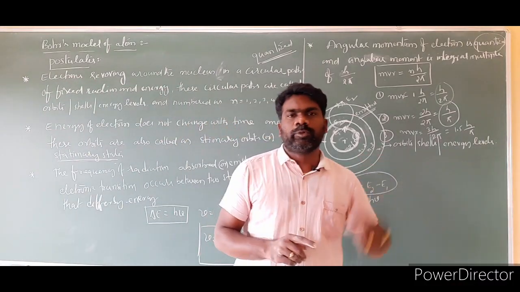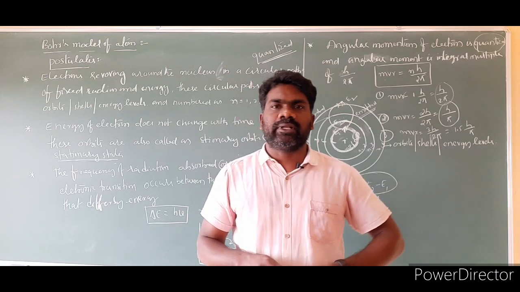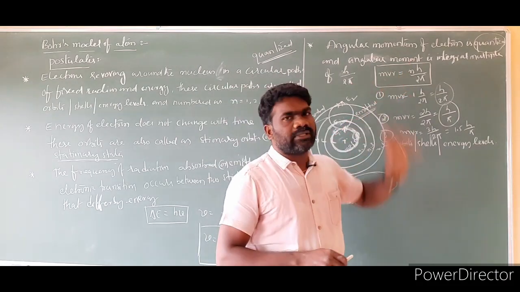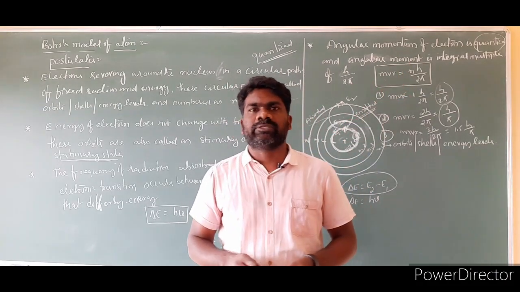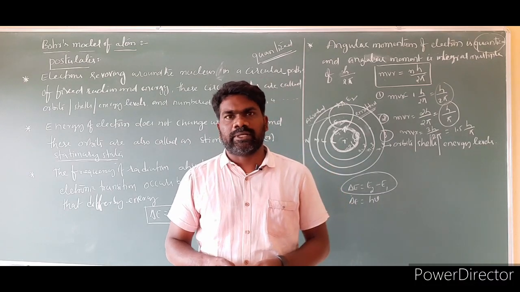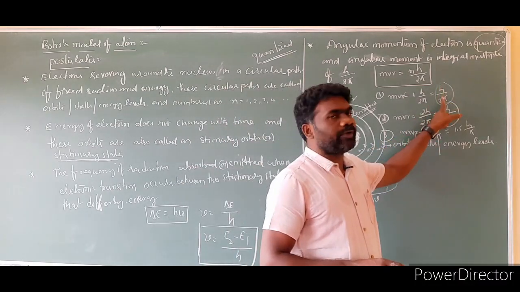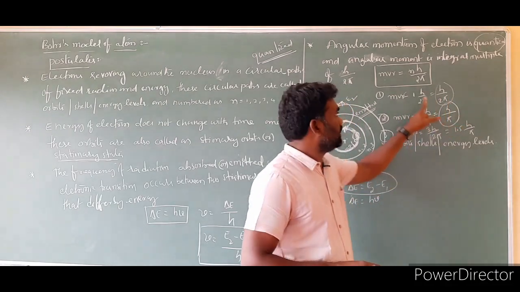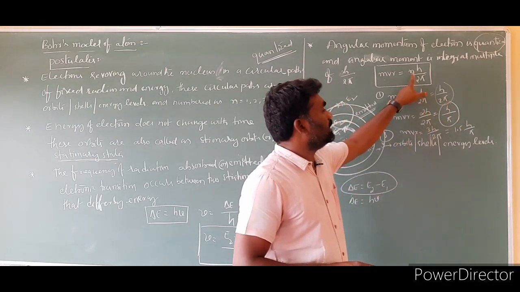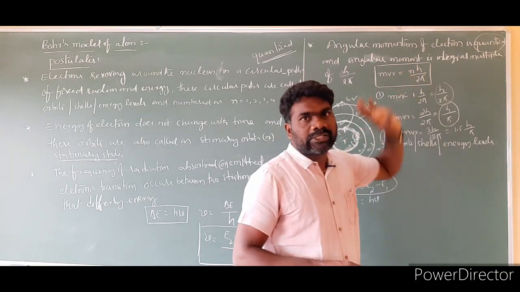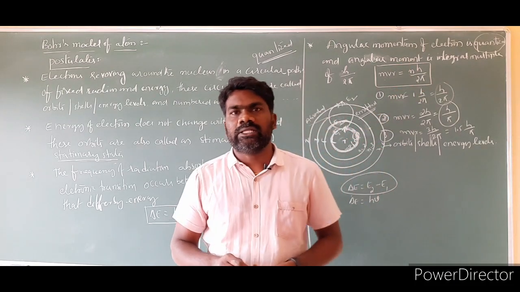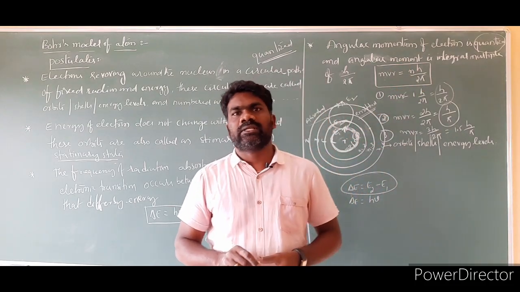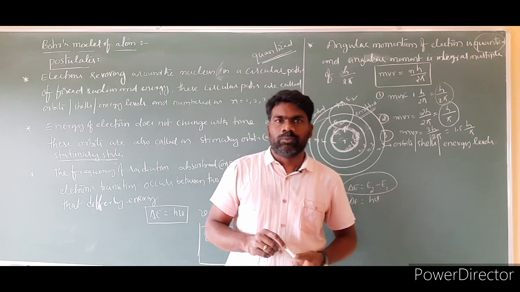And the fourth postulate is that the angular momentum of the electron is quantized. That means it must have a specific value. For the electron present in the first orbit, its angular momentum is h by 2 pi. For the electron in the second orbit, its angular momentum is h by pi, because n is equal to 1, n is equal to 2, n is equal to 3. So based on the n value, the angular momentum value changes. These are the four postulates of Bohr.